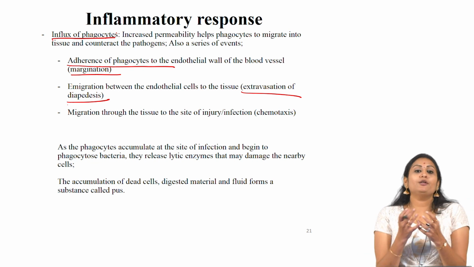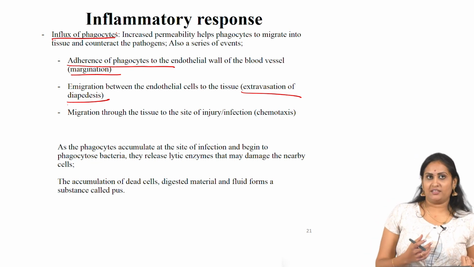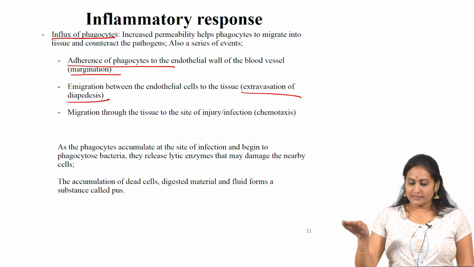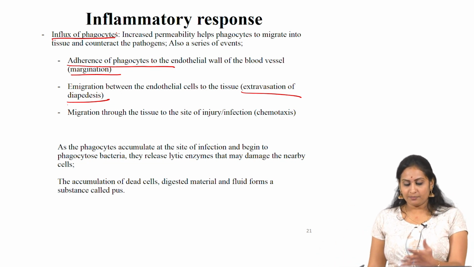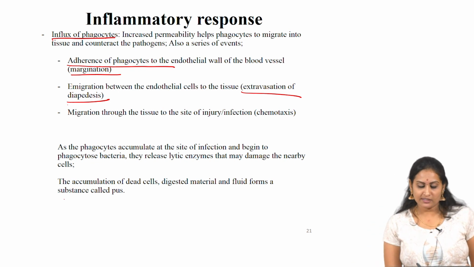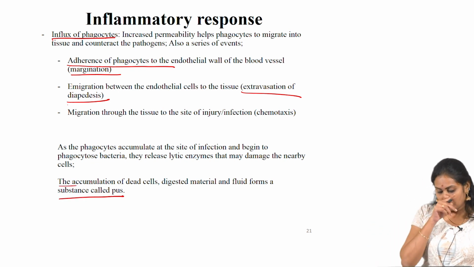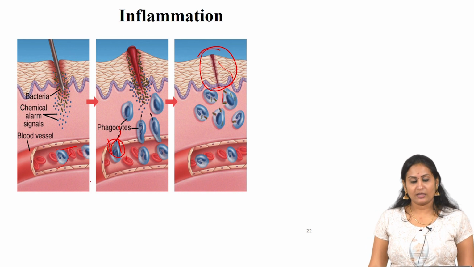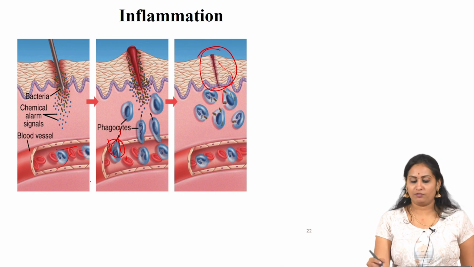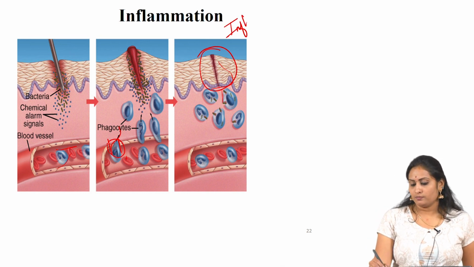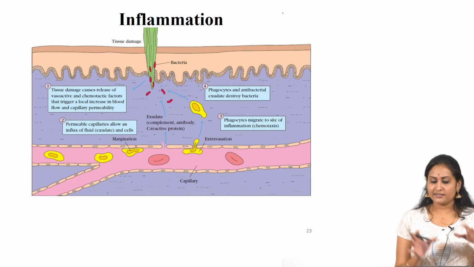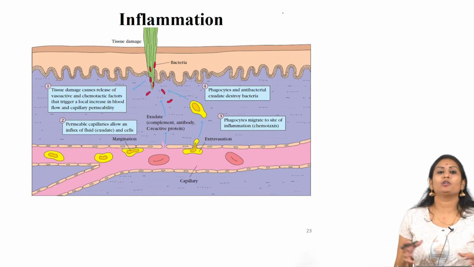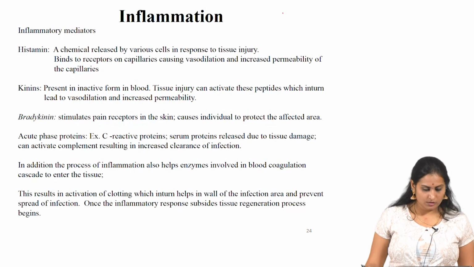As the phagocytes accumulate at the site of action, they begin to phagocytose the bacteria and release lytic enzymes that may damage nearby cells. The accumulation of dead cells, digested material and fluid forms a substance called pus. And this is the image of influx of phagocytes, and this is a very detailed image of an inflammatory response.